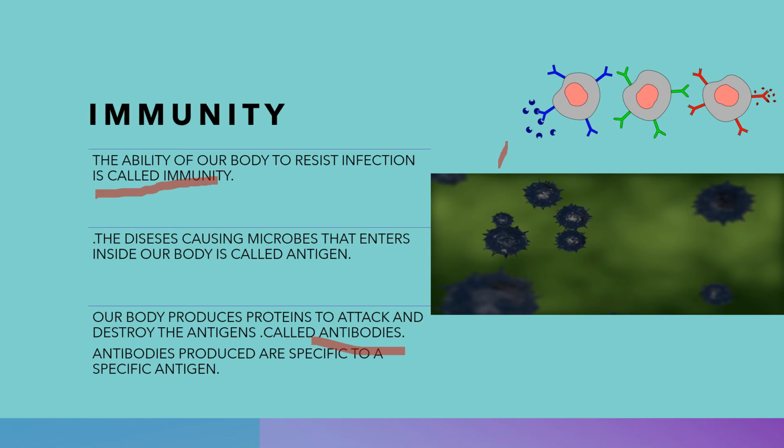For example, if A kind of antigen has entered our body, the body will produce A kind of antibodies. Or if there is a different kind of antigen, say B kind of antigen, the body will produce B kind of antibodies.